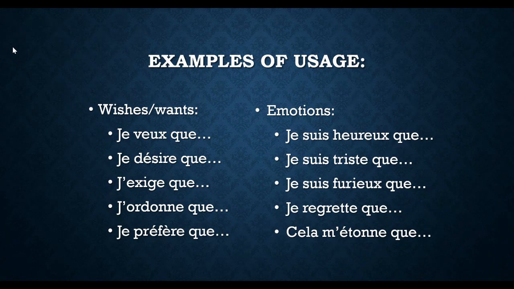Then emotions. This is obviously going to be expressing emotions, so it's how you feel about the situation. So, je suis heureux que, je suis triste que, je suis furieux que, je regrette que, cela m'étonne que. So I'm happy, I'm sad, I'm furious, I'm sorry that. And cela m'étonne is like, that surprises me that he was on time today, or something like that.